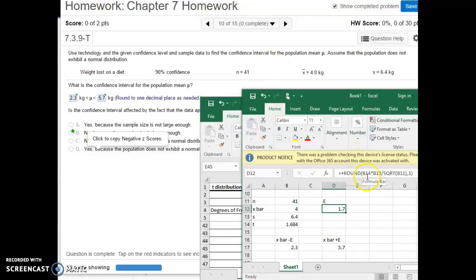Remember, my E is going to be what? That's going to be my T, 1.684, times my S, which is 6.4, divided by the square root of N, which is 41. Here's the formula in Excel. I also rounded it to 1 decimal place. So my E is going to be 1.7. So when I do my X bar, which is 4, minus E of 1.7, that's going to be 2.3. X bar 4 plus 1.7 is 5.7.